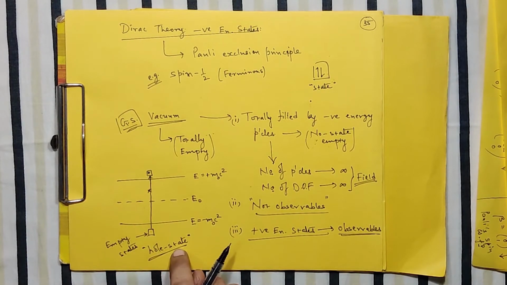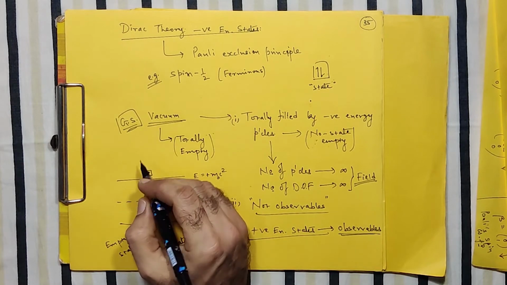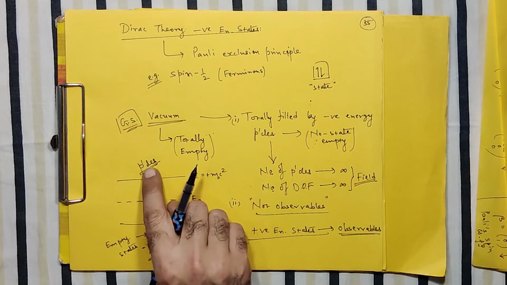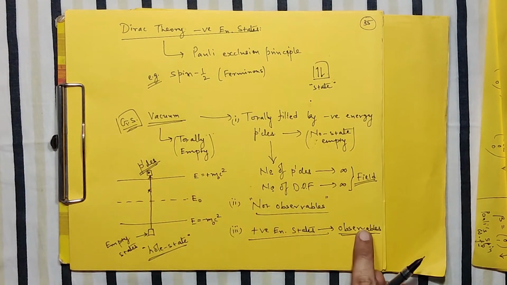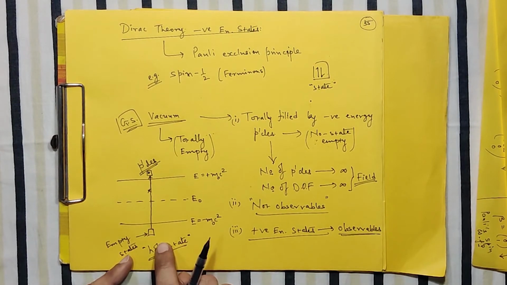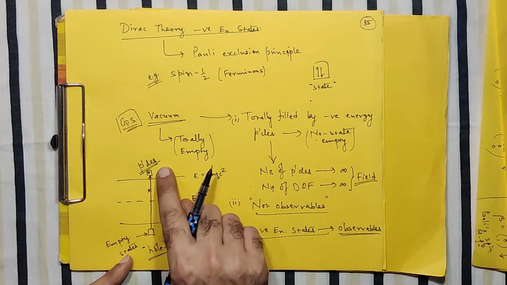And this hole behaves exactly as a particle. It is behaving exactly as a particle of opposite quantum numbers to this. So if I call this the particle, because particles are observable, and being observable they are in the positive energy states, whereas this hole state, which is in the negative energy state, is also behaving as a particle but with the opposite quantum numbers.